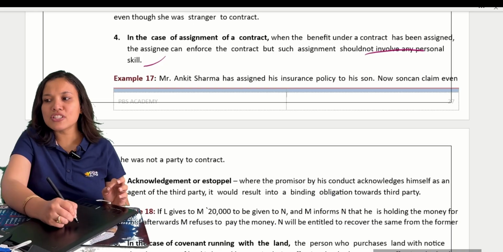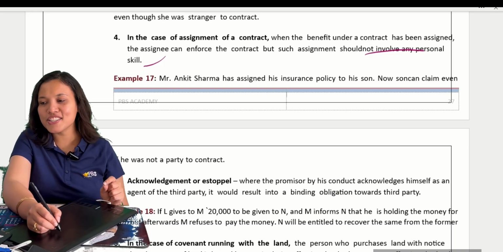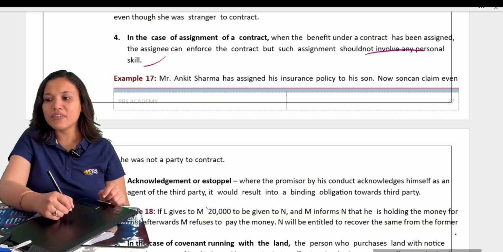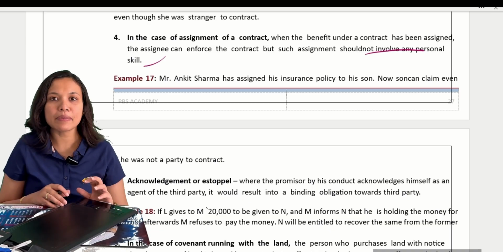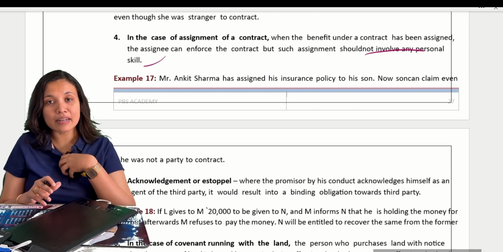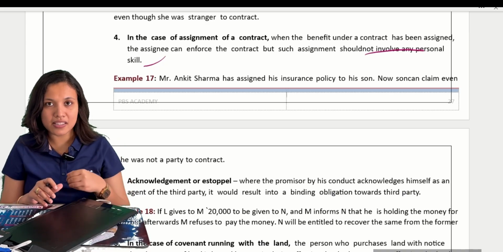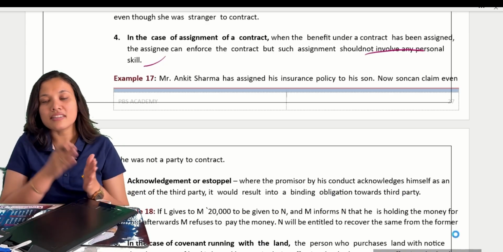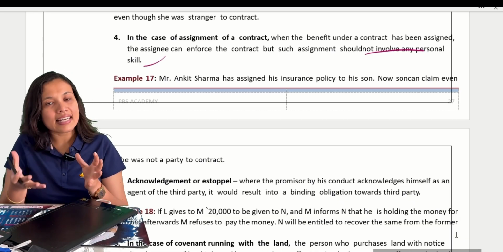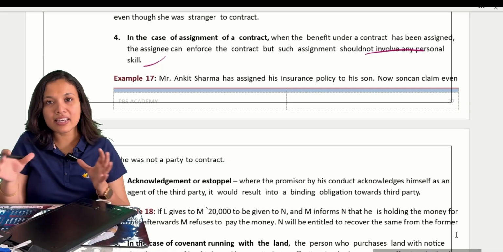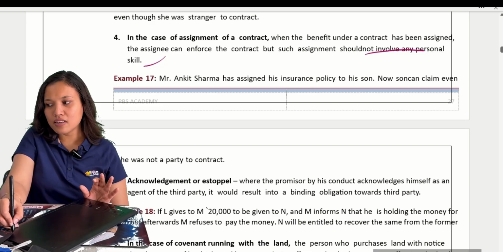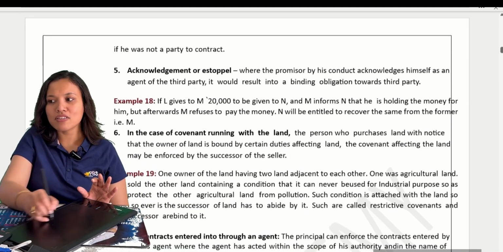Next, see the example. Mr. Ankit Sharma has assigned his insurance policy to his son. Now son claims. Now, son can claim even he was not a party to the contract. What has happened? Nominees anta elect ಮಾಡ್ತಾರೆ, correct? So, even though contract ಯಾರ ಮಧ್ಯೆ ಆಗಿದೆ, them and the insurance companies, but still can the son take the benefits? Yes, he can. ಯಾರಿಗೆ benefits assign ಮಾಡಿರ್ತಾರೆ, they can claim their benefits. Even though they are not party to the contract, they can claim their benefits. Clear?